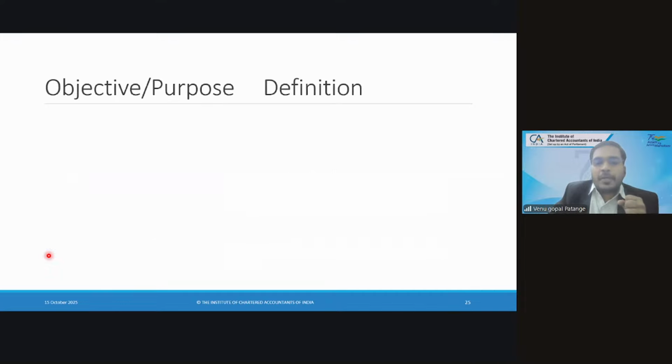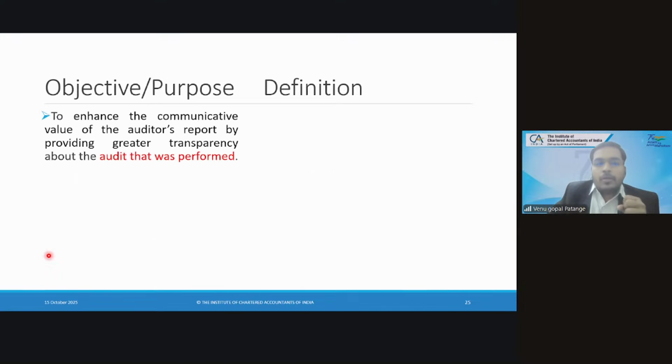Moving to objective or purpose. The key audit matter enhances the communicative value of the auditor's report by providing greater transparency about the audit that was performed. So here we need to clearly discuss: it enhances the communicative value of the auditor's report.